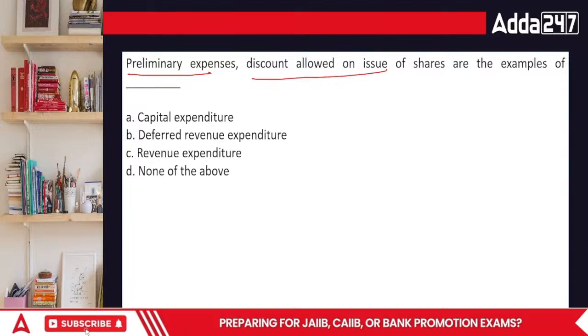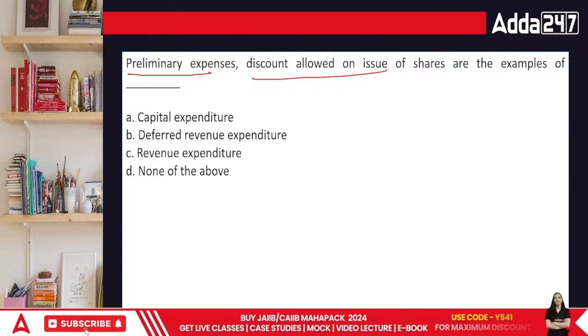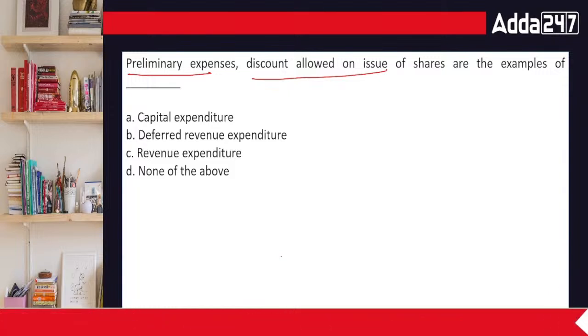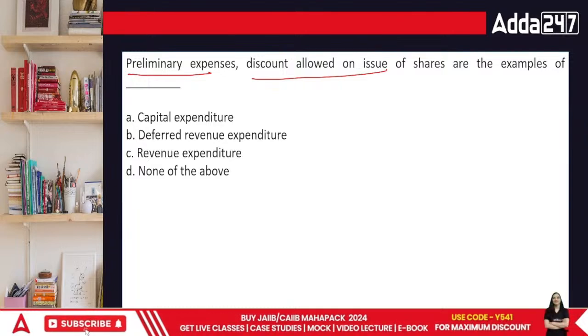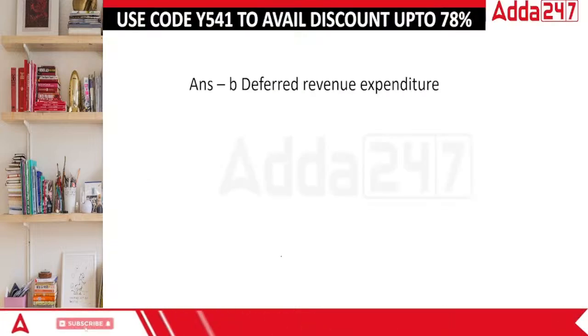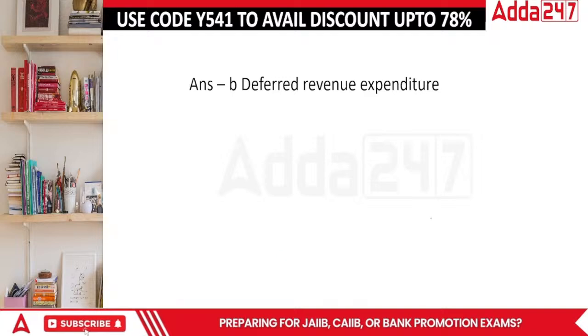Okay, so when we talk about this specific area, the answer would be what? Deferred revenue. Revenue is basically based upon the normal revenue of the organization. You know, revenue means income of the organization. The correct answer in this case is deferred revenue expenditure. This is an expenditure that you do before the organization is born and the benefit is reaped over the period of time.